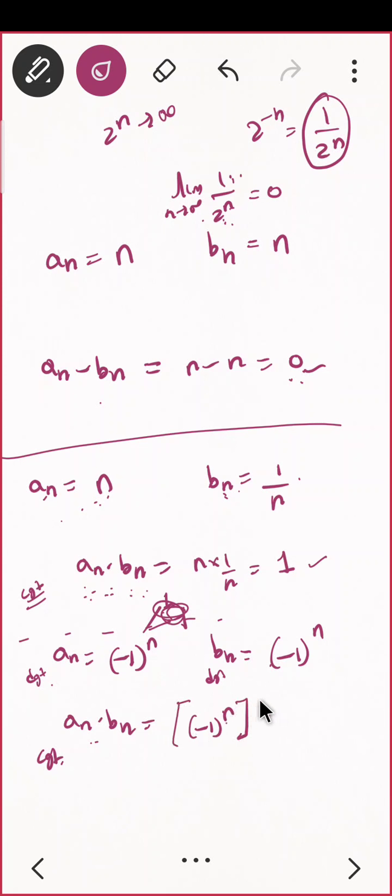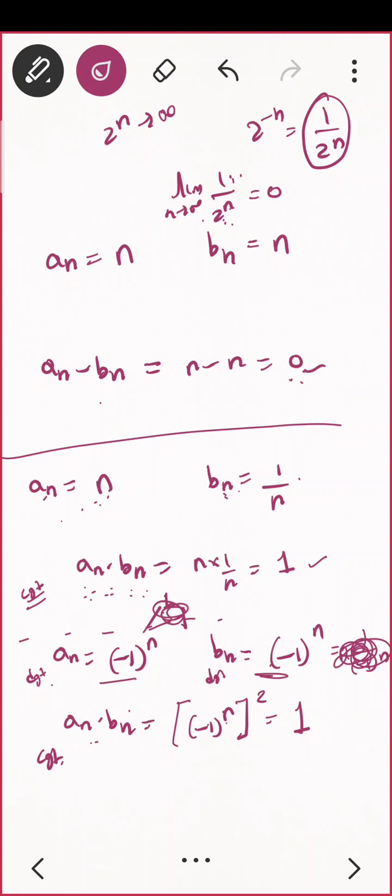Do you agree? Now minus 1 raised to n, whatever it is, either it is 1 or minus 1, I don't care. Because in the power I am having 2, so answer will be 1. And you were also right that if I take minus 1 raised to minus n, it will be 1 upon minus 1 raised to n. Then also the product will be 1. Do you agree, everyone? So we are having two sequences En and Bn which are divergent, but their product is convergent.